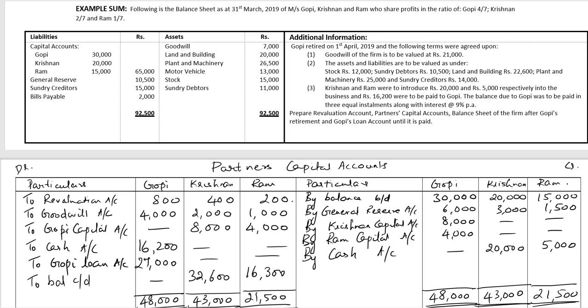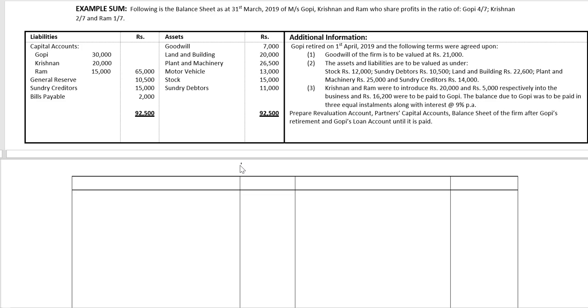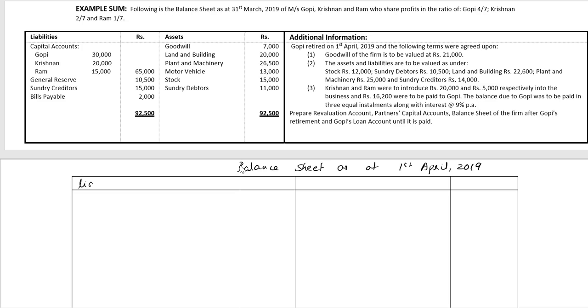Let's go ahead with the balance sheet. Balance sheet as at 1st April 2019. Left side liabilities and right side assets. We'll begin with the liability side items. Capital accounts. The continuing partners, Krishnan and Ram.